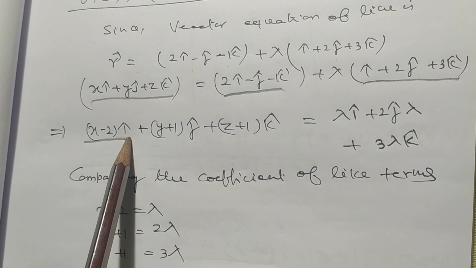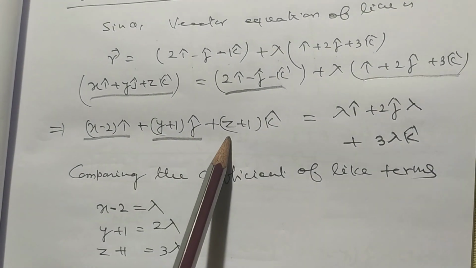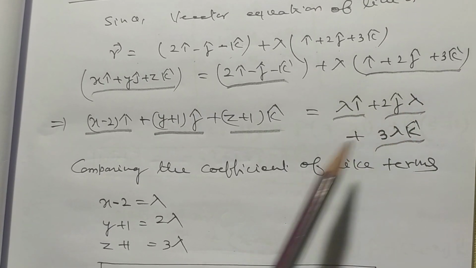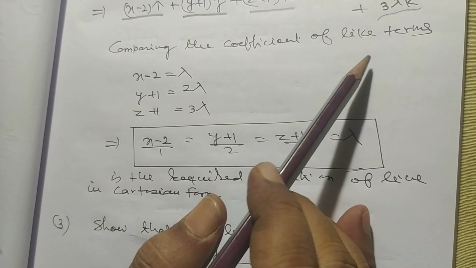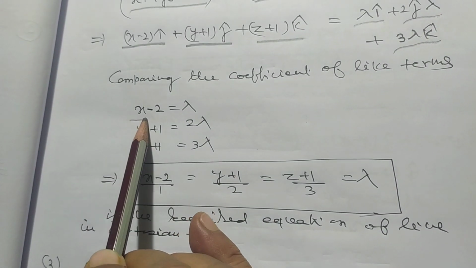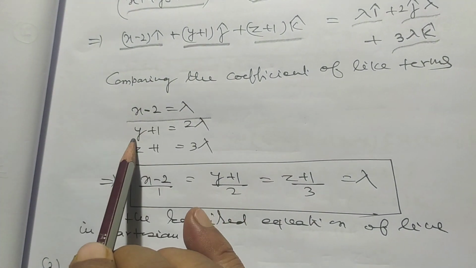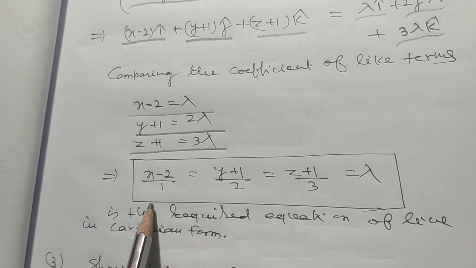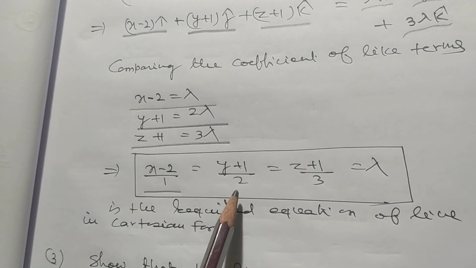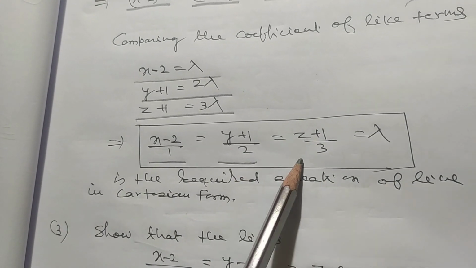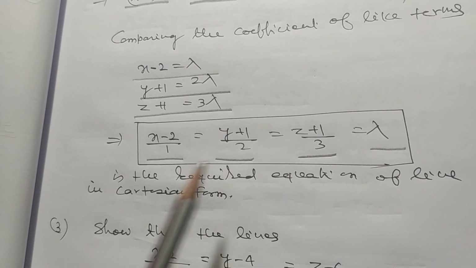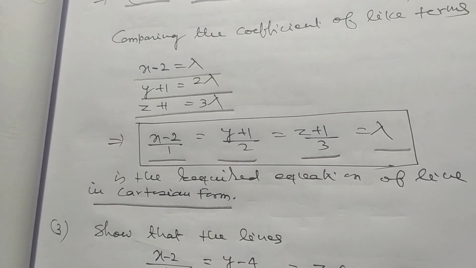So it will be (x - 2)i, (y + 1)j, (z + 1)k equals lambda i, 2 lambda j, 3 lambda k. Comparing the coefficients of like terms, we have x - 2 = lambda, y + 1 = 2 lambda, z + 1 = 3 lambda. So (x - 2)/1 = (y + 1)/2 = (z + 1)/3 = lambda is the required equation of the line in Cartesian form.